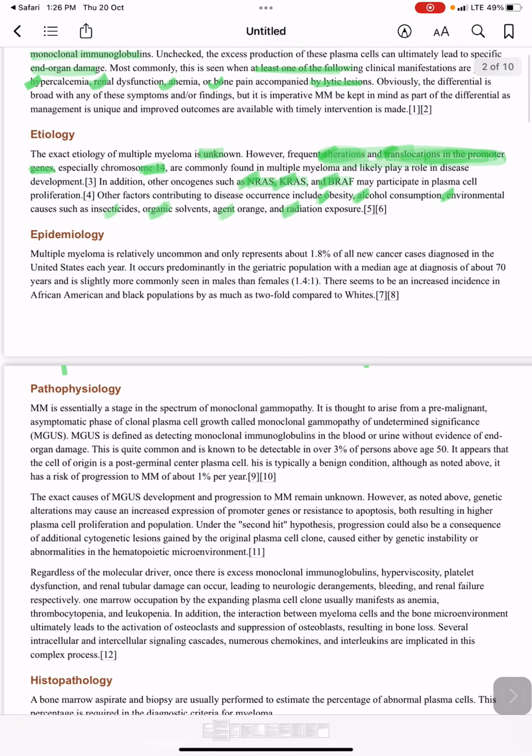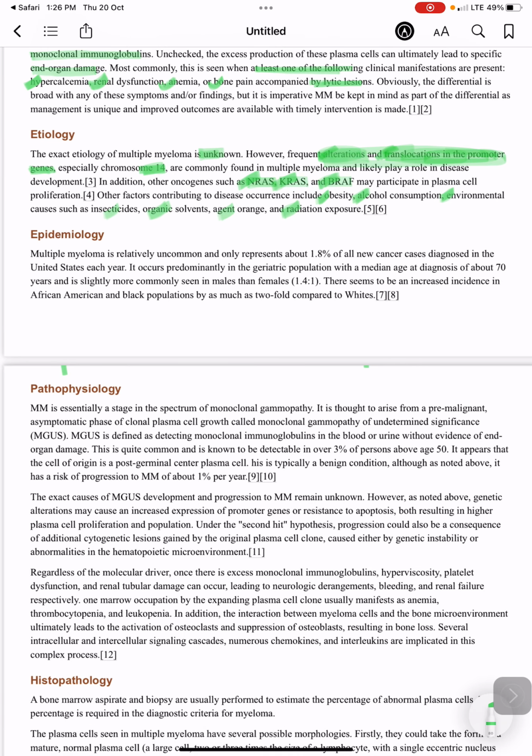Now the epidemiology. It is relatively uncommon and represents only 1.8% of all new cases diagnosed in the United States, and it occurs predominantly in the geriatric population.